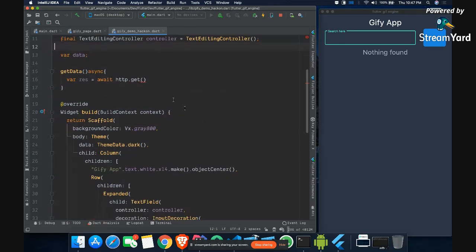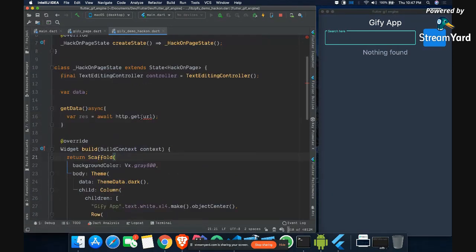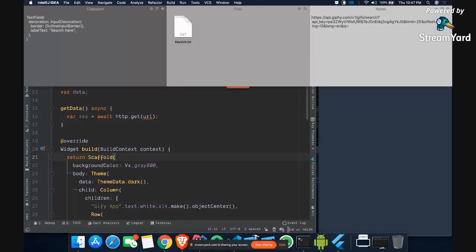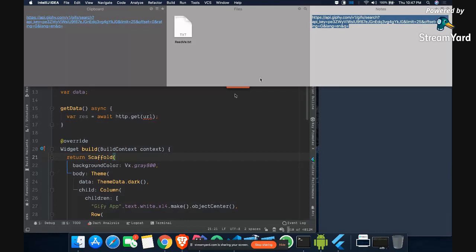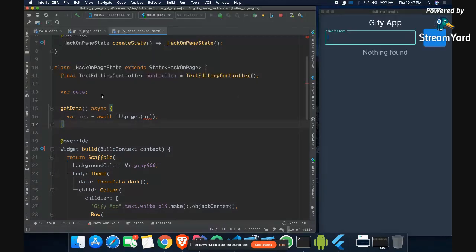And now this http dot get, if you see this, it takes a URL. So we have to give it some URL. So I'll say, let's say, URL, okay? But now we don't have any URL, so I actually have the URL here. So if you can see, this is the URL which we are going to use. And so here I can say final String URL.